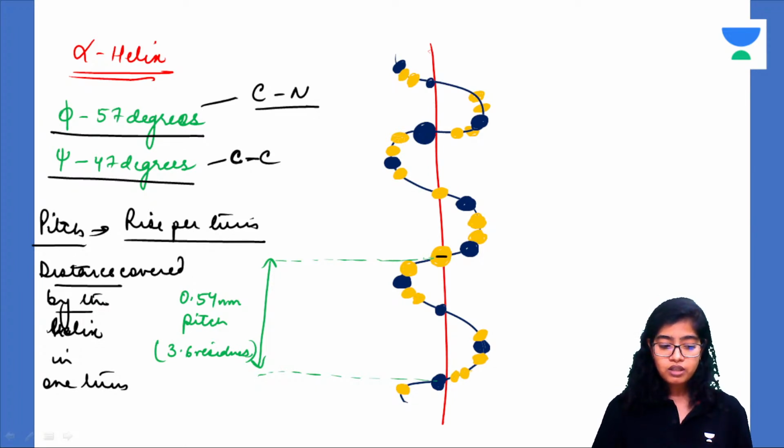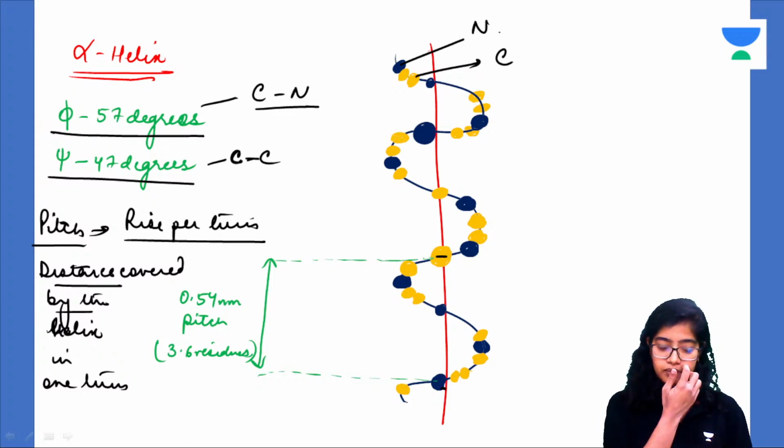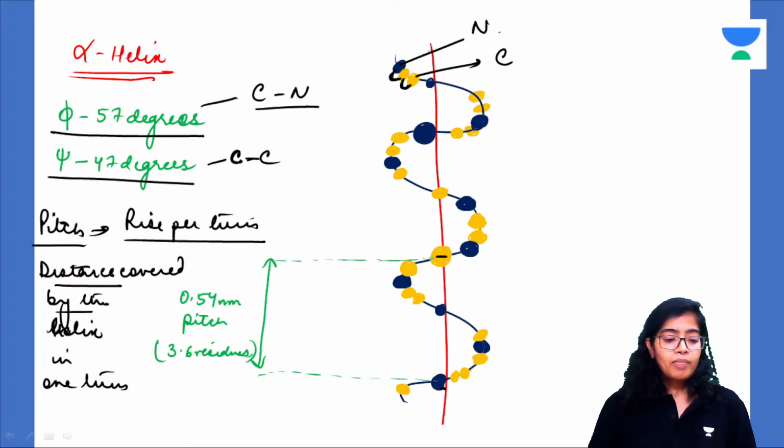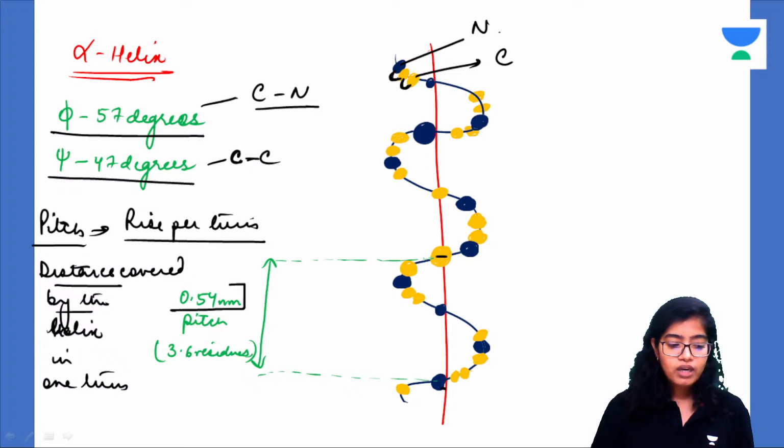From here to here, one turn. The yellow atoms are the carbon atoms and the blue atoms are the nitrogen atoms. Got it? So this will be the phi bond and this will be the psi bond, isn't it? Now the pitch here is 0.54 nanometers.